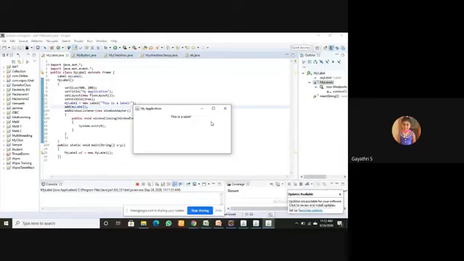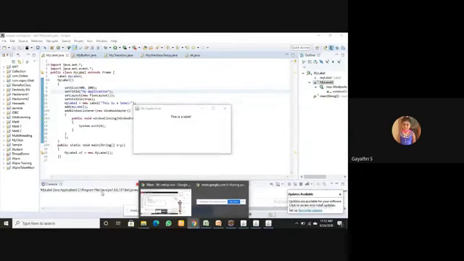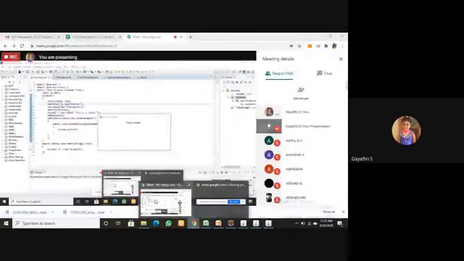So as of now, I learned about all the components: label, then button, how to use a button, how to use a checkbox, how to use a checkbox group. The remaining part of AWT, part two, you can see in the next day's session. Is there any doubt? Kindly unmute your audio and tell me your doubt. Clarify your doubt, or else post in the chat box.